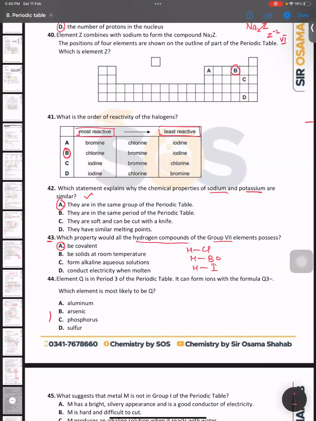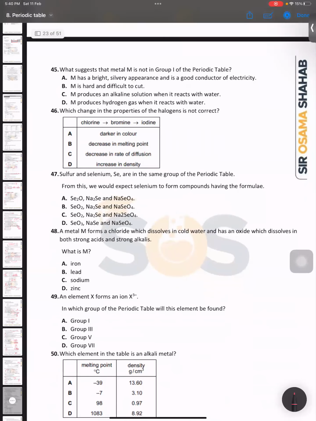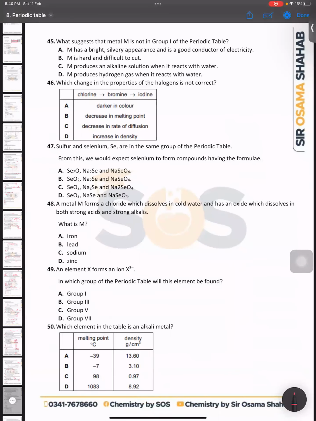Huria, can you answer this? A. A for apple. Huria, come on. You need to see this. Element Q is in period 3 of the periodic table. It can form the ion with the charge Q 3 minus. 3 minus means it is a non-metal, and non-metal means it is from group number 5, not group number 3. If this were 3 plus, it would be aluminum. This is 3 minus, that is why it should be phosphorus. Right? Is that right? Yes. Then we have the last 6 MCQs.